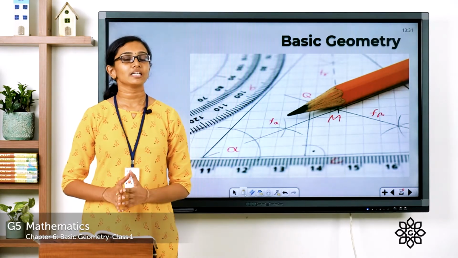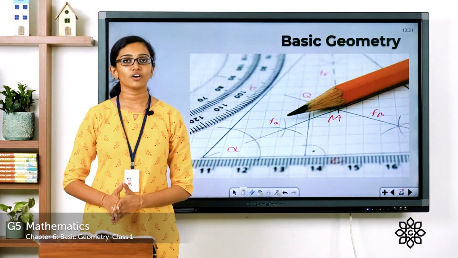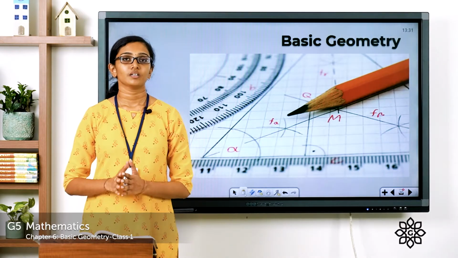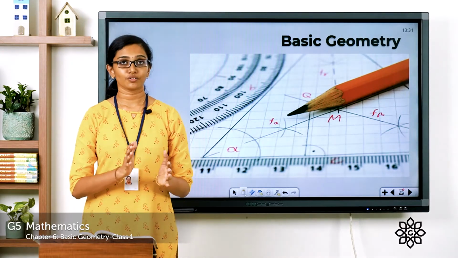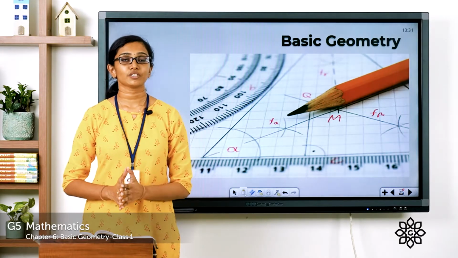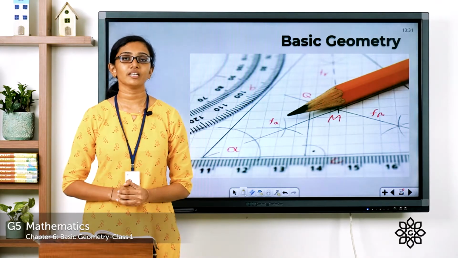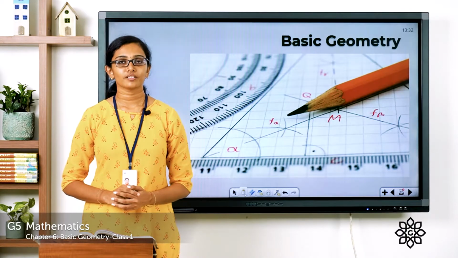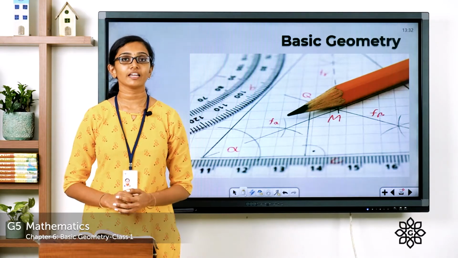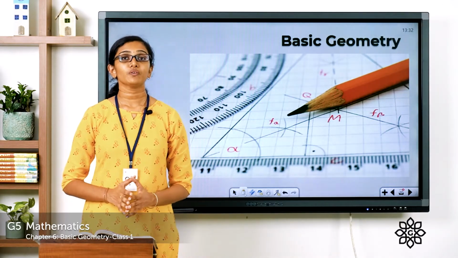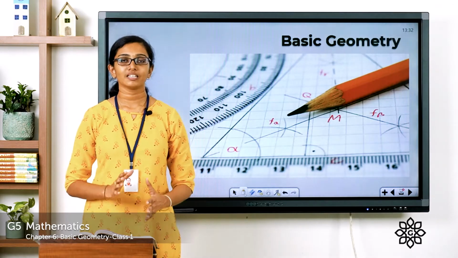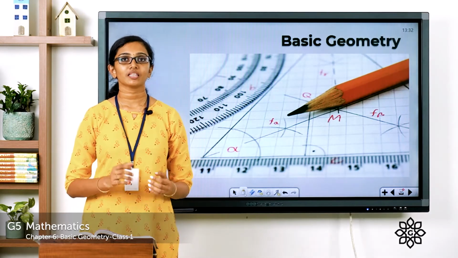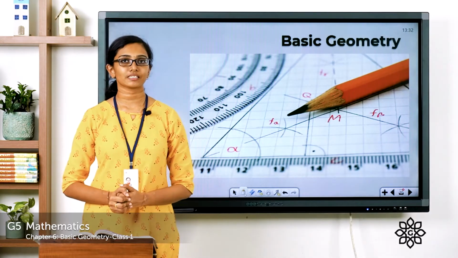You might have learned the basics of geometry in your lower classes. So this branch of mathematics called geometry is based on three basic concepts in maths. The three basic concepts are the point, the line and the plane. So before learning more about these, let's recall a few concepts that you have learned in your lower classes.